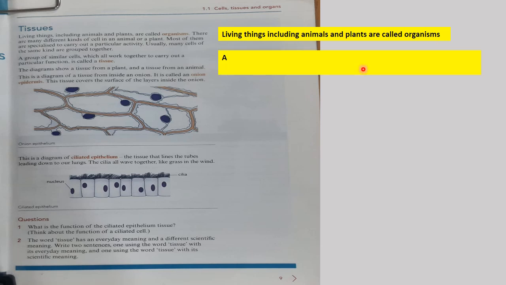Then another important thing: a group of similar cells which all work together to carry out a particular function is called a tissue. A group of similar cells which all work together to carry out a particular function is called what? It is called a tissue.